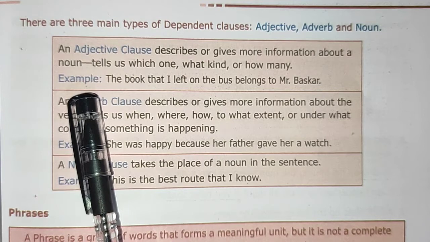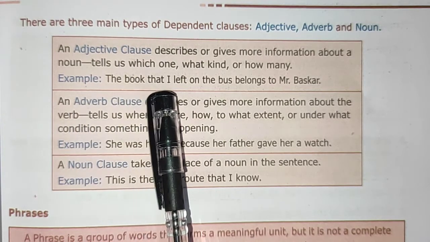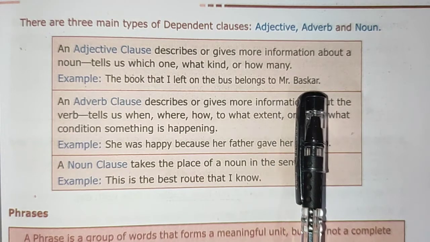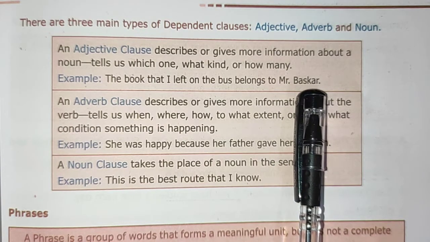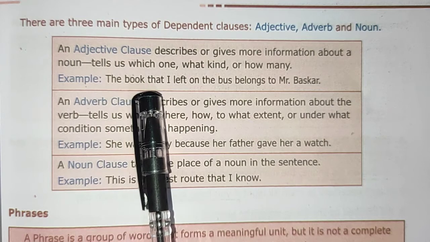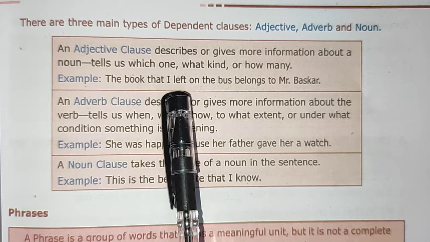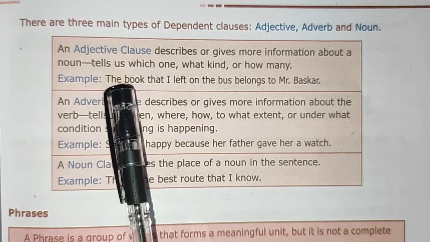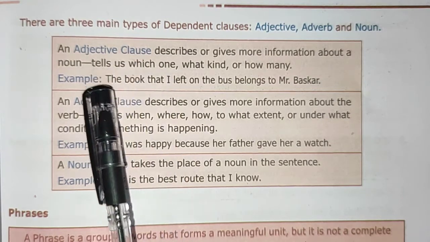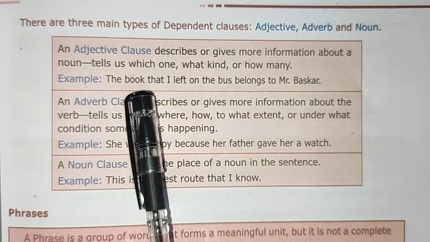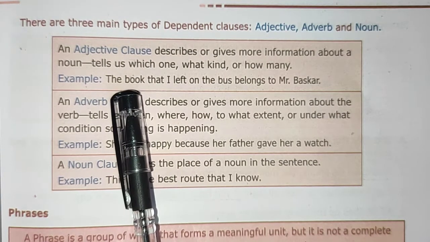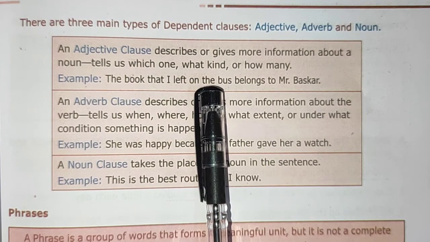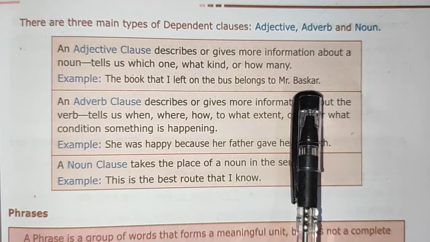For example, the book that I left on the bus belongs to Mr. Bhaskar. So the book that I left on the bus describes the book. It gives information about the book, which is a noun. So the book is left on the bus. So that book belongs to Bhaskar.